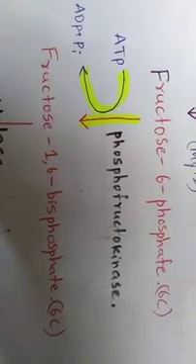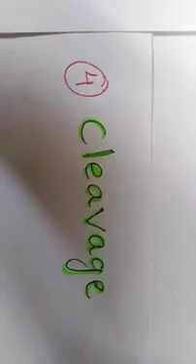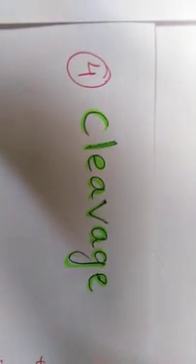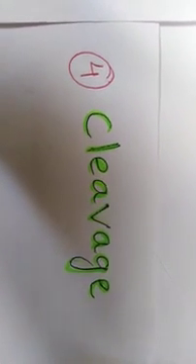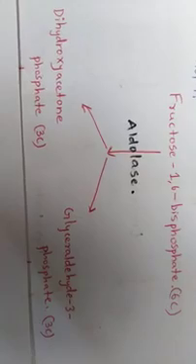The third step involved in the glycolysis is phosphorylation. In this reaction, fructose 6-phosphate is converted into fructose 1,6 bisphosphate in the presence of enzyme phosphofructokinase. Here ATP is converted into ADP plus inorganic phosphate. Hence, this is termed as phosphorylation.